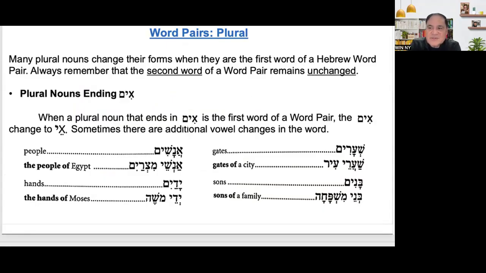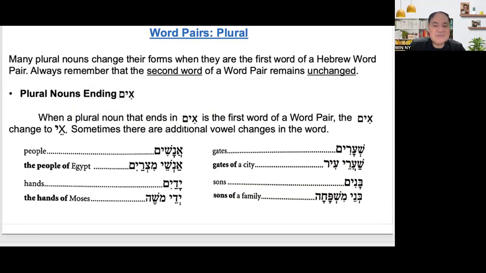So by the way, you have to remember and memorize your vocabulary, huh? Because on your quizzes, next meeting, all of those vocabularies, your weekly quizzes will always be taken from your previous vocabularies. All right. Okay, so let's go to word pairs, plural.